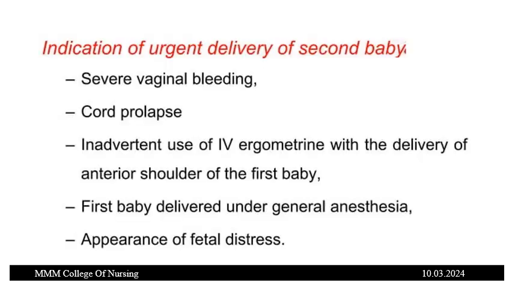Indications for urgent delivery of the second baby: if there is severe vaginal bleeding, if there is cord prolapse, inadvertent use of IV ergometrine with the delivery of the anterior shoulder of the first baby, first baby delivered under general anesthesia, or appearance of fetal distress. In all these cases, the delivery of the second baby should be conducted very urgently.